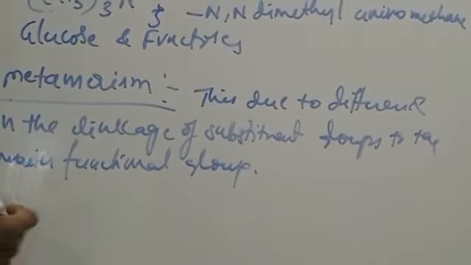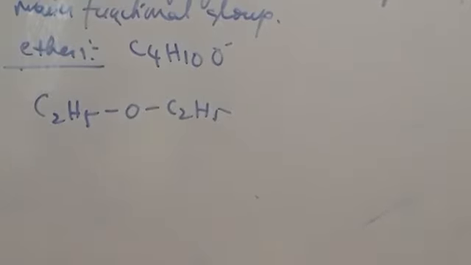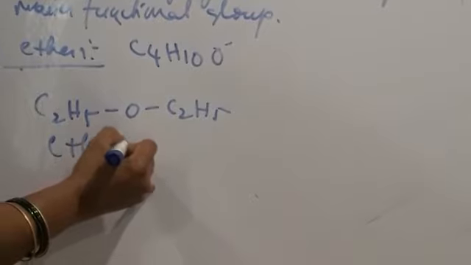Coming to ethers, for example, diethyl ether, also called ethoxyethane, having the general formula C4H10O.